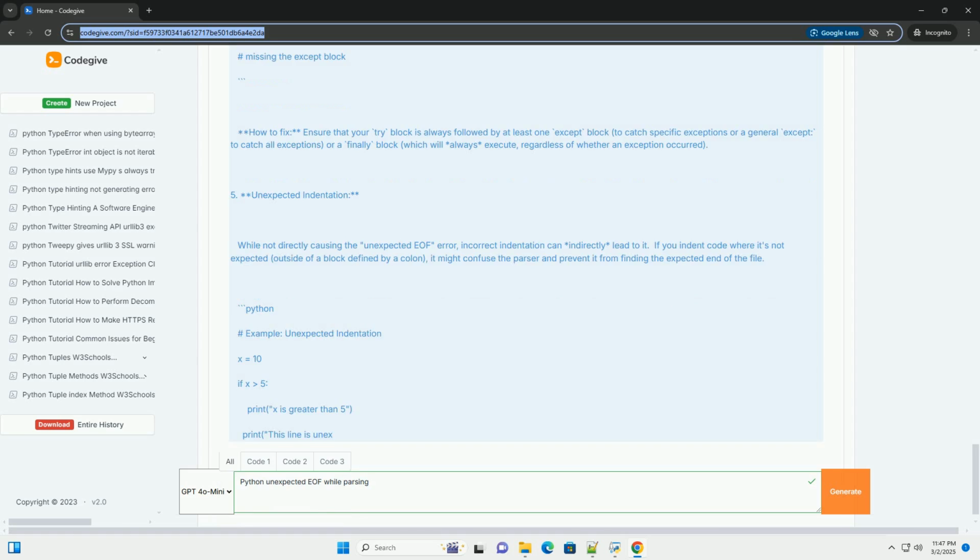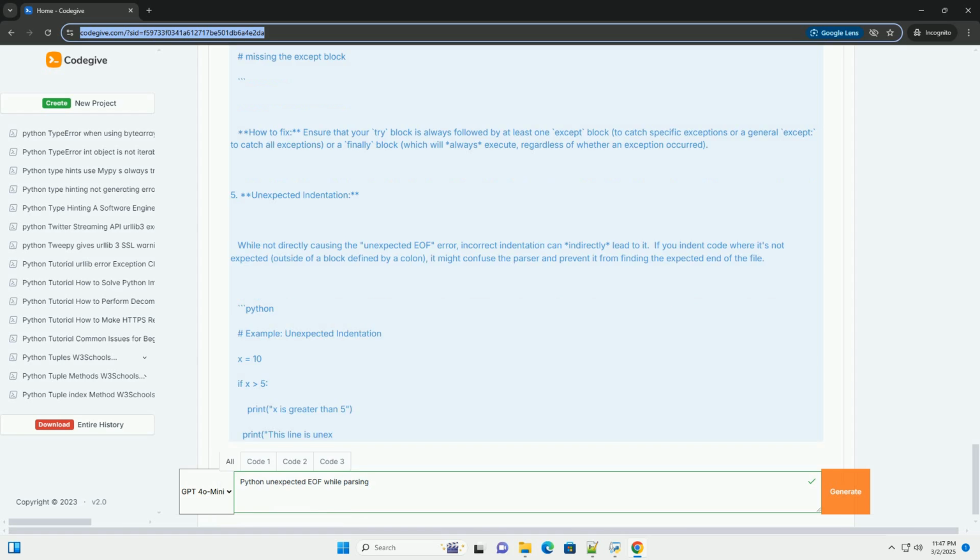Code completion suggests code completions, which can help you avoid typing errors. Code linting analyzes your code for potential errors and style violations. Debuggers allow you to step through your code line by line, inspecting variables and the program state. Popular choices include VS Code, PyCharm, Sublime Text, Atom, and Jupyter Notebook.